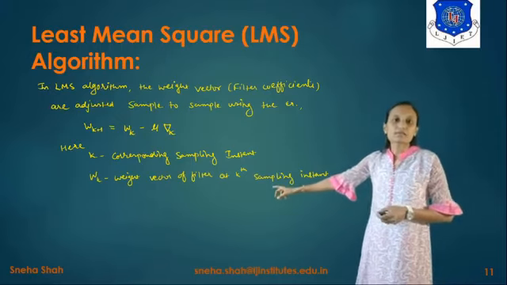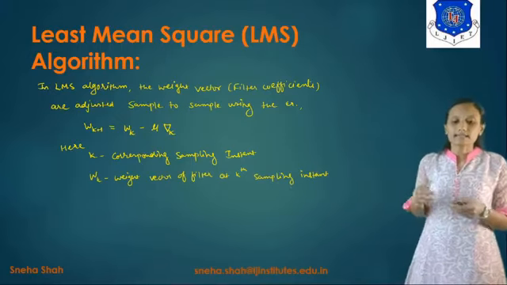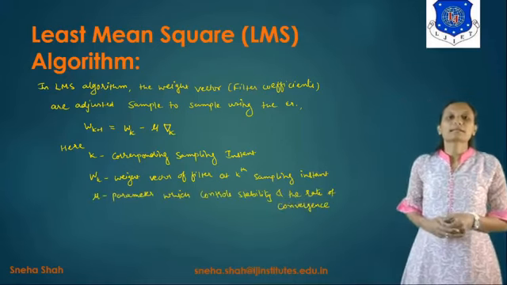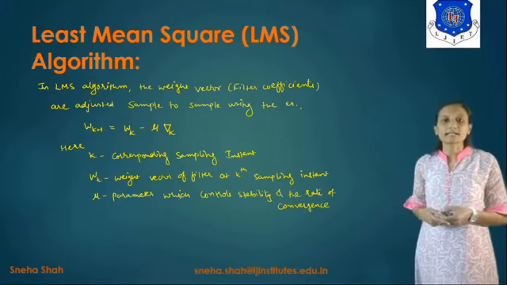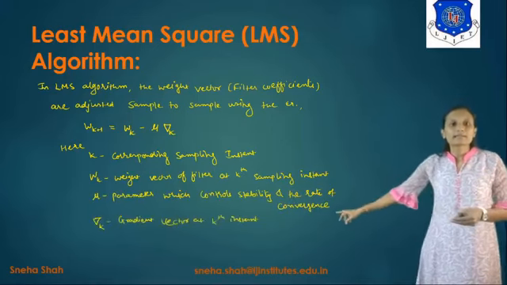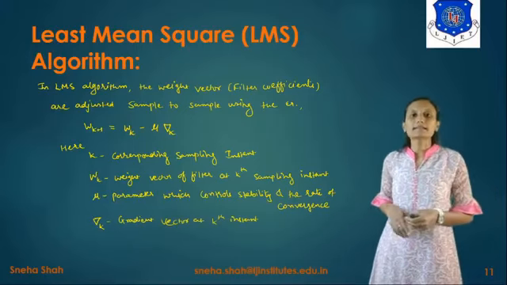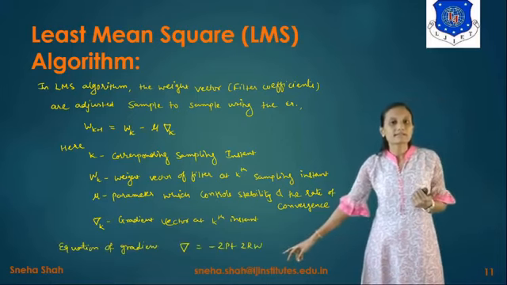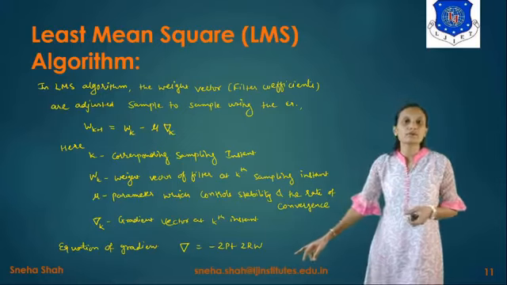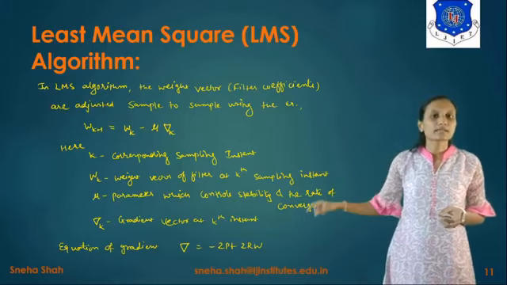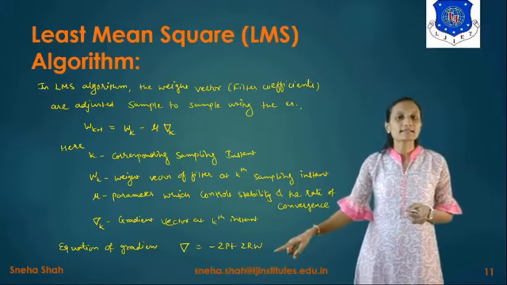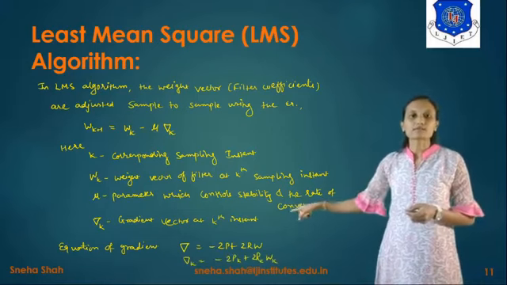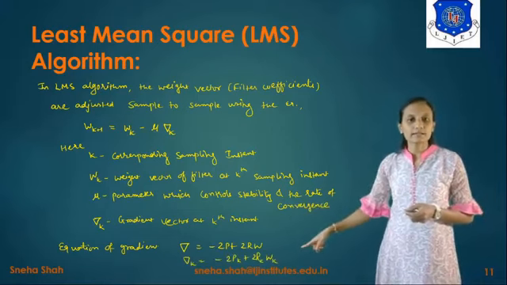Wk represents the weight vector of the filter at the k sampling instant. The value of mu is the parameter which controls the stability and the rate of convergence, and del k represents the gradient vector at the kth instant. The equation of the gradient, as we derived in the last topic, is del equals minus 2p plus 2rw. For del k, we take k as the suffix, so the equation is del k equals minus 2pk plus 2rk into wk.